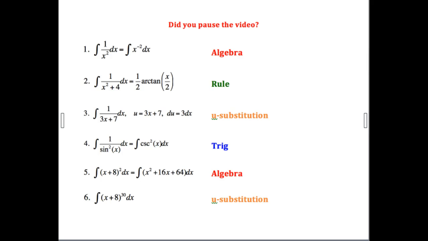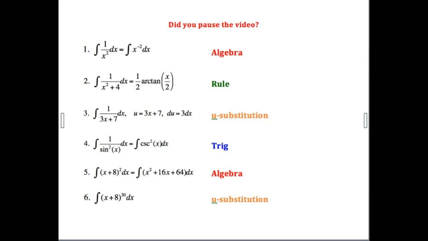Number 4 has also got a fraction, 1 over sine squared. Now, unfortunately, there's not a rule for 1 over sine squared. In fact, there's not a rule for 1 over sine. So we go look into our trig sheet, and we very quickly find that 1 over sine is the same as cosecant, which then implies that 1 over sine squared is the same as cosecant squared. And guess what? That's a rule you may never have used. So we have to keep on digging to find an answer to the question.